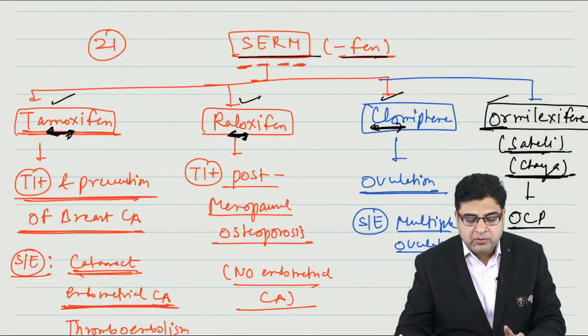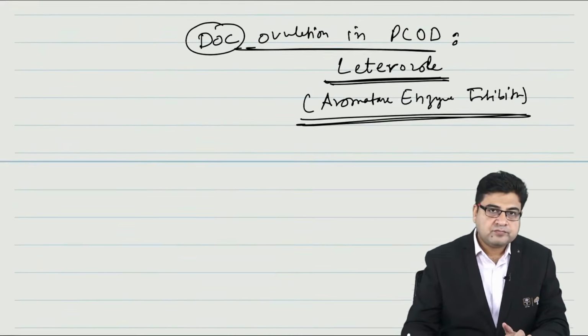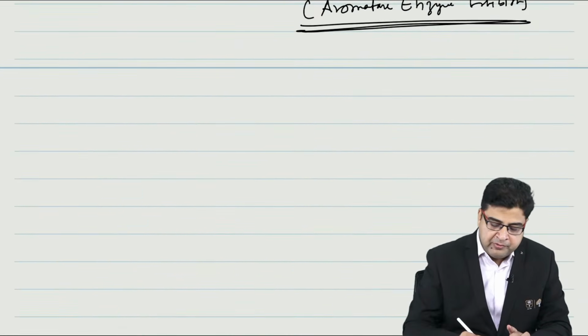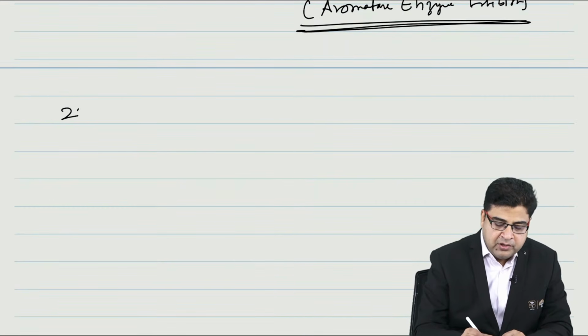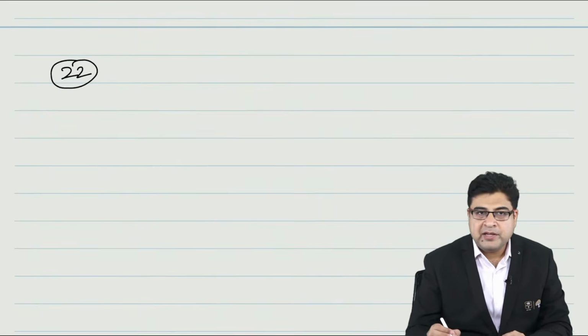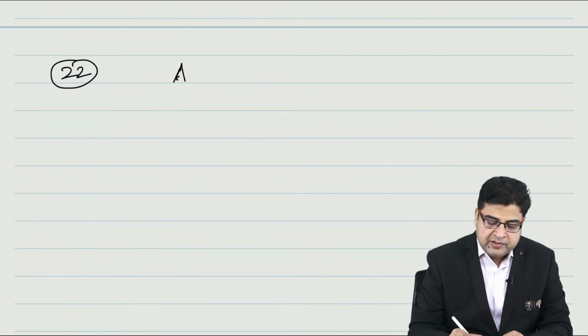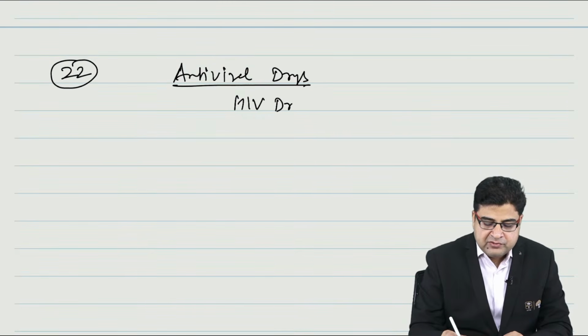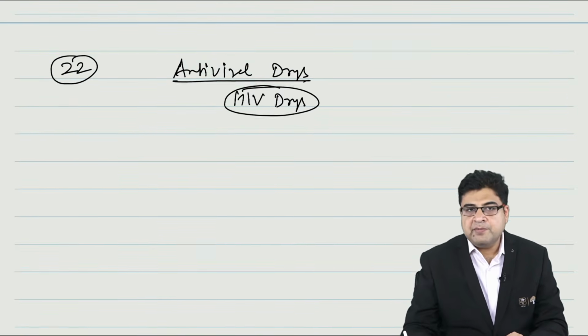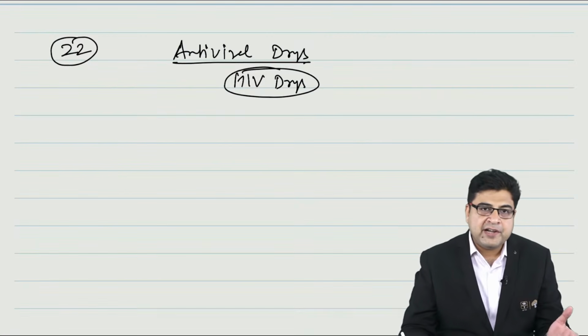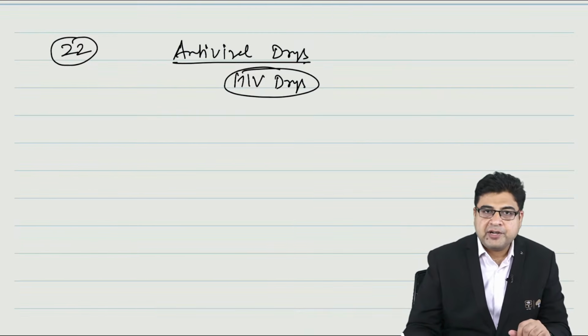This is all about topic number 21. Now after topic number 21, let's move on to the next topic. The next topic is topic number 22, which is antimicrobials. In antimicrobials, the first topic is antiviral drugs. HIV drugs can be asked in your exam. HIV drugs are important for this year's exam because there is no COVID-19 now.